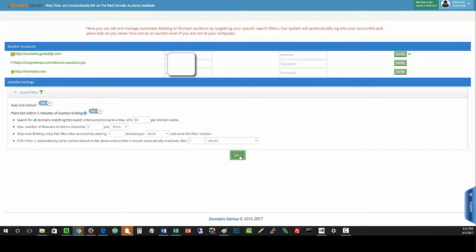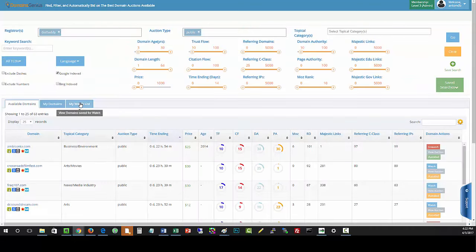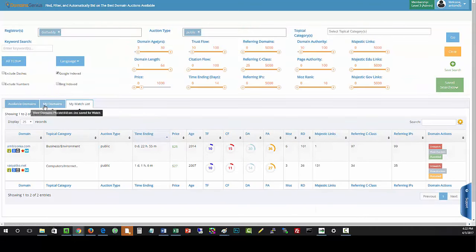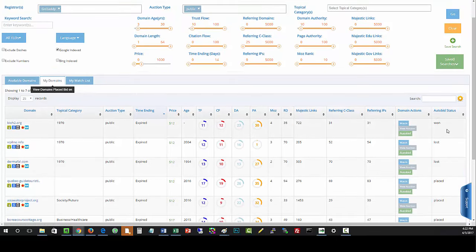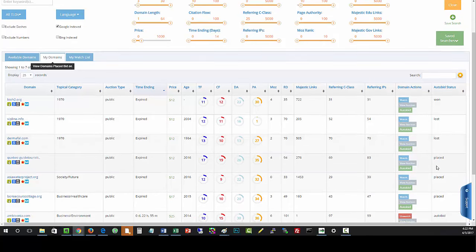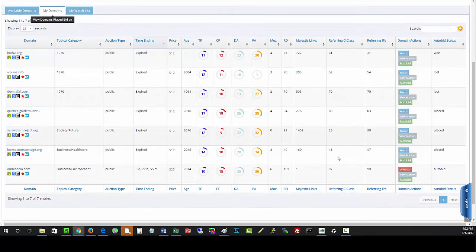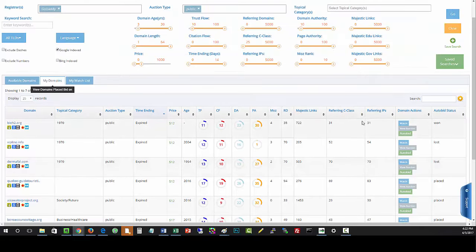So I'm going to save that. I'm not going to do it because I really don't feel like winning these auctions. I've won a bunch already that I'm just sitting on during the testing of this tool, but it works very well. When you win these auctions, you'll come back over here to your domain list, the domain tab, and you'll see the auto bidding status. So you'll know if you won it already, if you lost it, if your bid was placed, or if it's pending. It makes it super easy to set a bunch of filters.